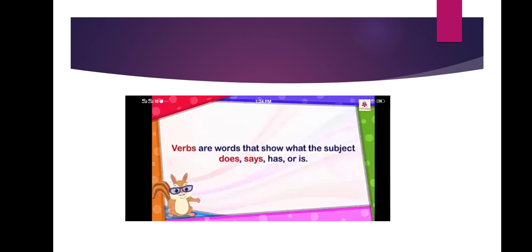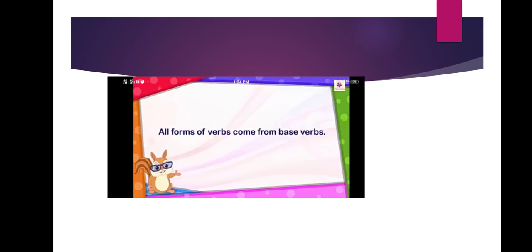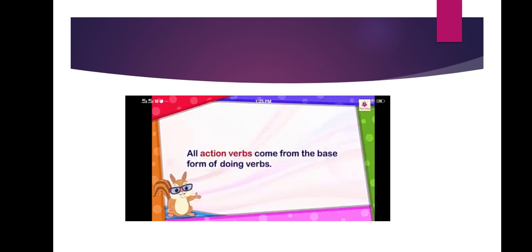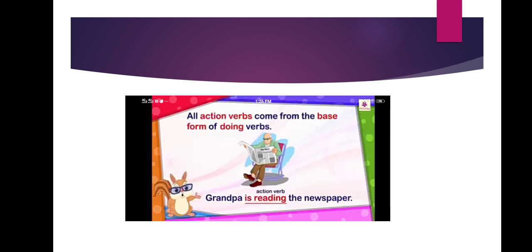Verbs are the words that show what the subject does, says, has or is. All forms of verbs come from base verbs. A base verb is the simplest form of a verb without any special ending. For example, read. All action verbs come from the base form of doing verbs. All the action verbs come from which form? Base form of what you are doing.